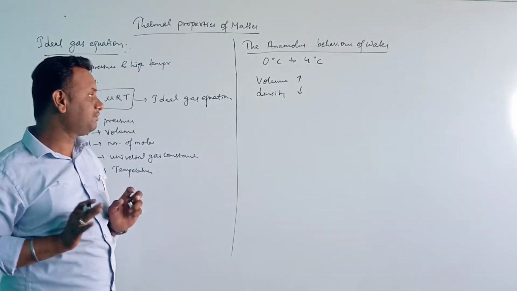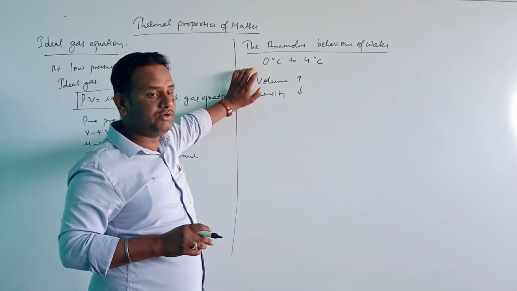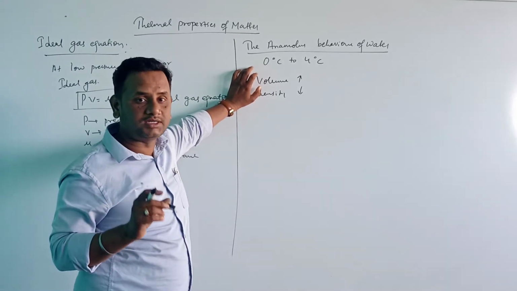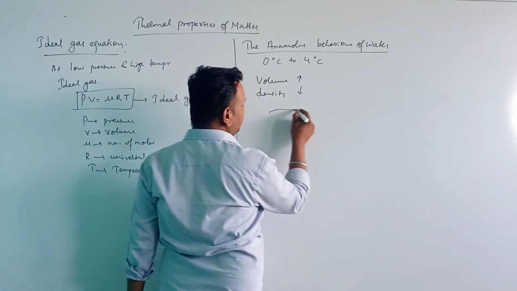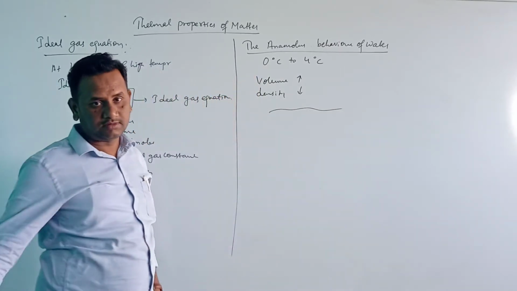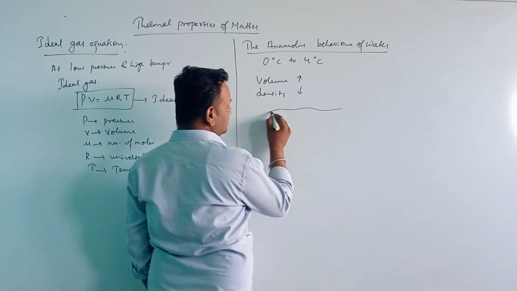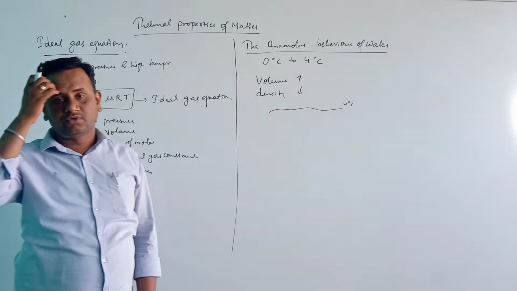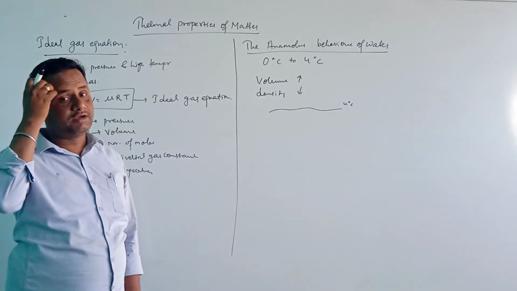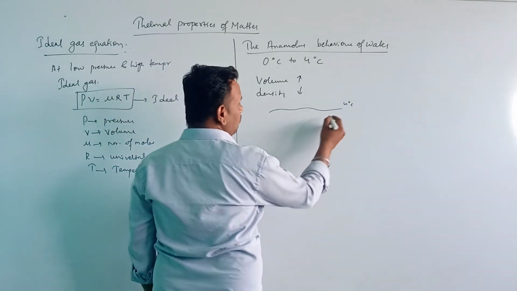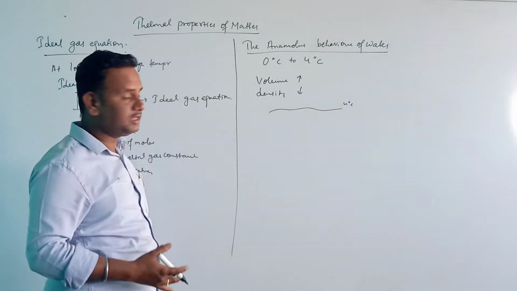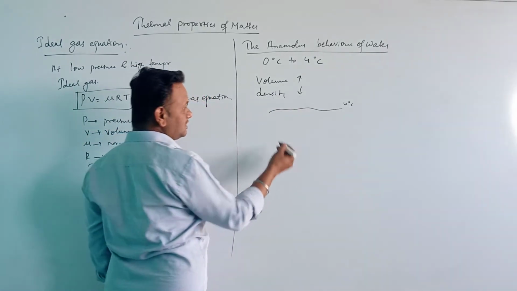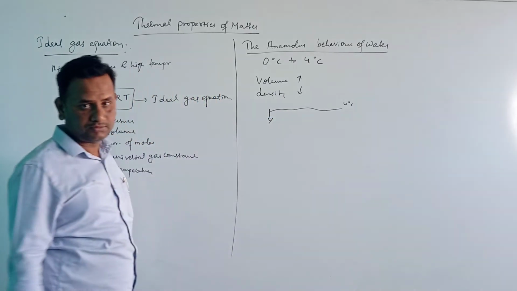Here I am explaining how aquatic life survives in the water during the winter season. Say for example, this is a lake. The temperature at the surface is below 4 degrees Celsius. As I told you, below 4 degrees Celsius the volume increases and the density decreases. So the water whose density is decreased will rise up, form a layer, and freeze here.